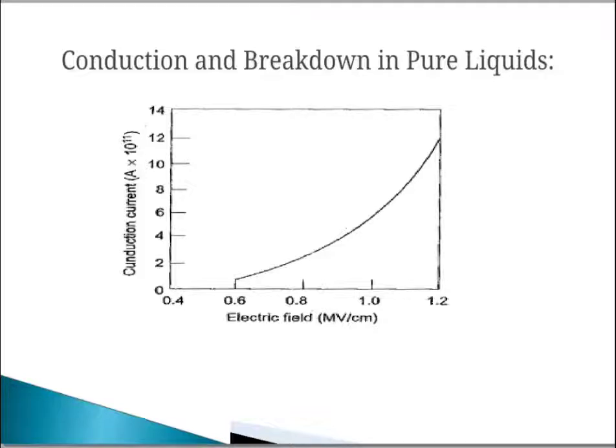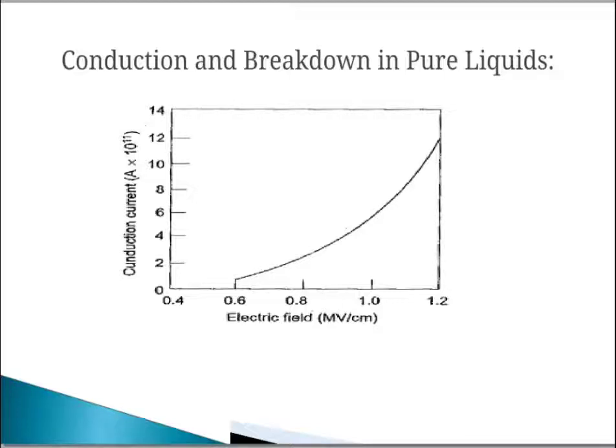When low electric fields less than 1 kV per centimeter are applied, conductivities of 10^-18 to 10^-20 ohm^-1 per centimeter are obtained. Conduction and breakdown in pure liquid are probably due to the impurities remaining after purification. However, when the field is high, the current not only increases rapidly but also undergoes violent fluctuation, which dies down after some time.